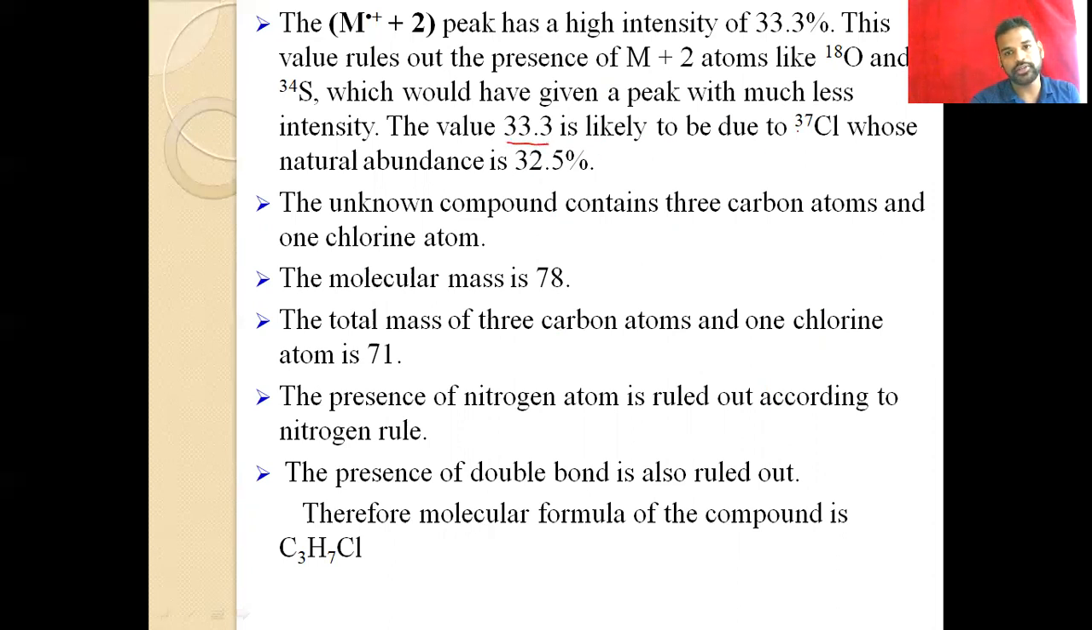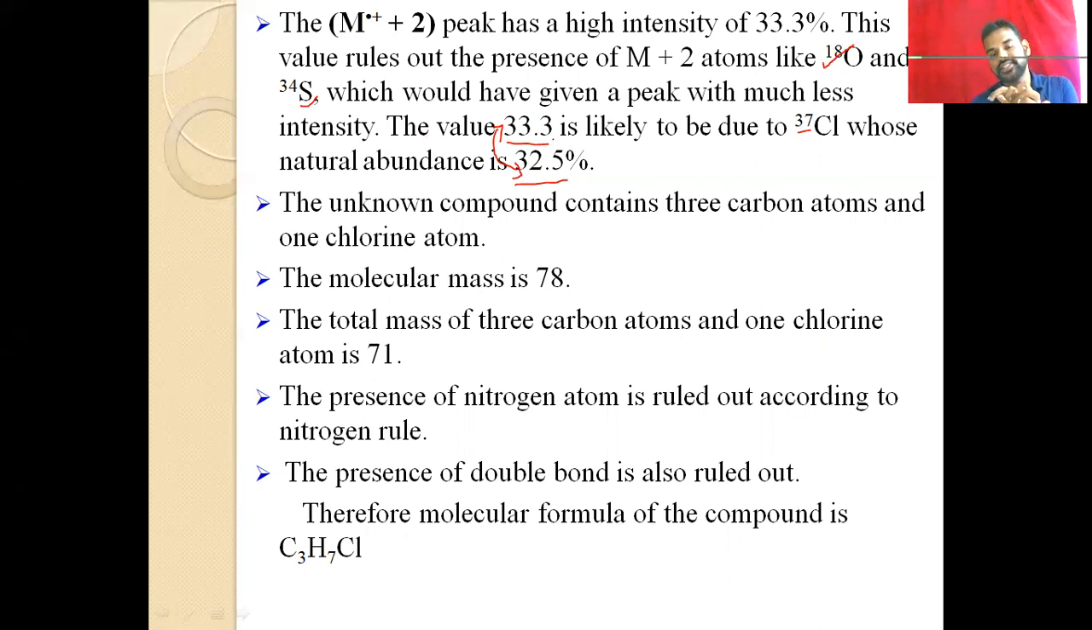In the case of chlorine, chlorine 37 is normally present at about 32% abundance in nature. So we can compare these two. We got 33.3% intensity from the spectra, and 32.5% is the natural abundance of chlorine. So we can compare these two and reject the sulfur and oxygen isotope concept. The intensity of 33.3 is due to chlorine, which has a natural abundance of 32.5.